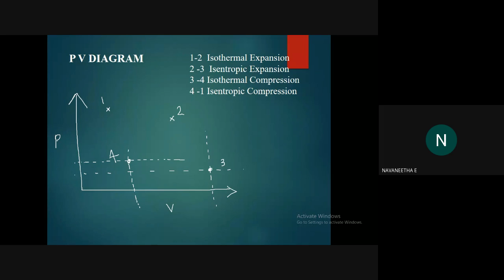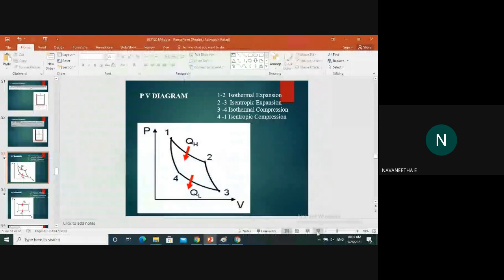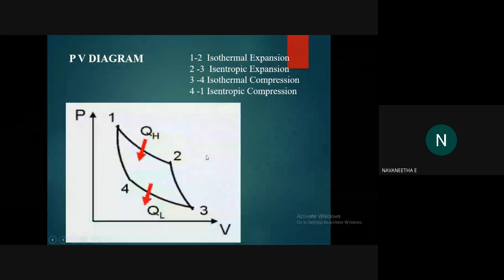Okay, so you can join all these points. Then you get not a straight line, just a curved one. So this is the graphical representation of the PV diagram. I will show you the original figure, the original diagram. So here it is. This is the original diagram.